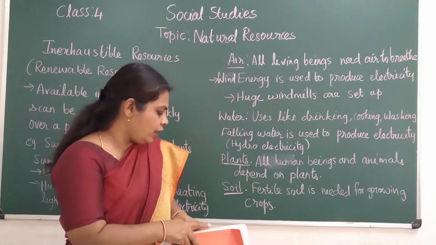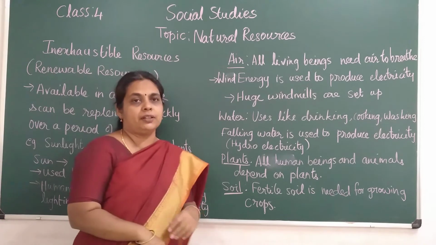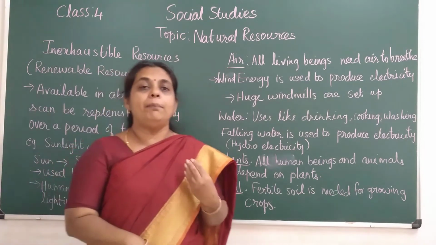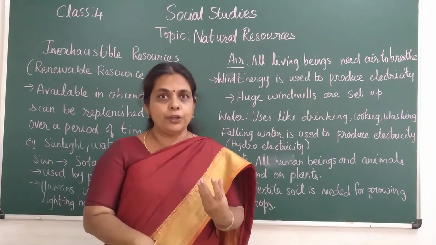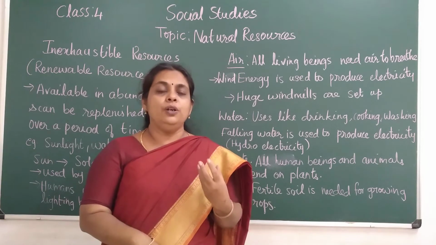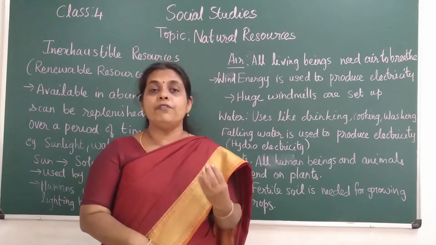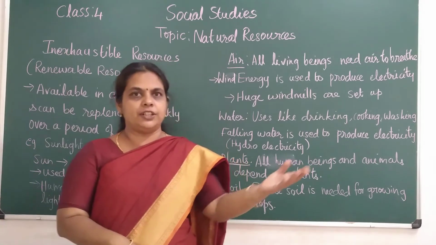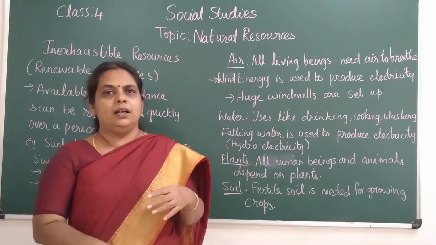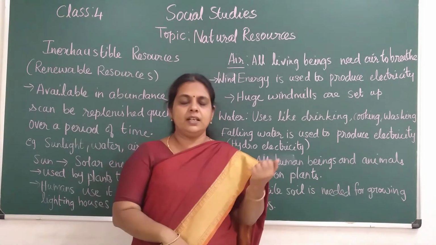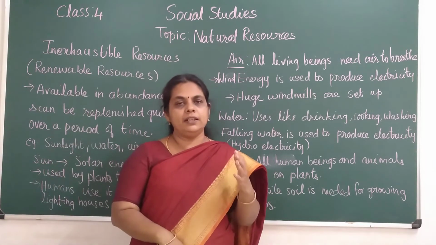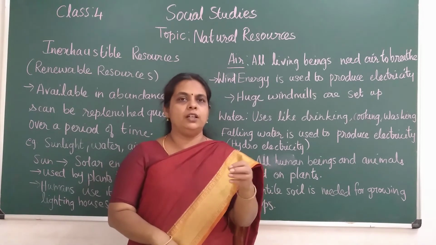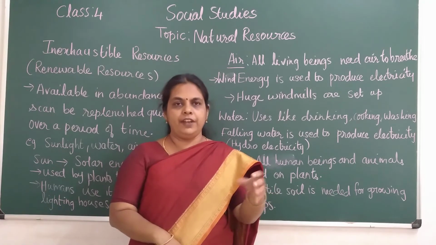The last one is soil, children. We all know that plants need soil to grow. Plants grow well in fertile soil. You could also have planted some plants, and they will grow well in the soil when you put water or vegetable waste.